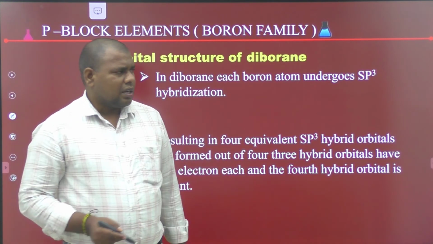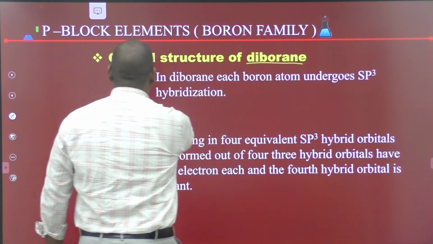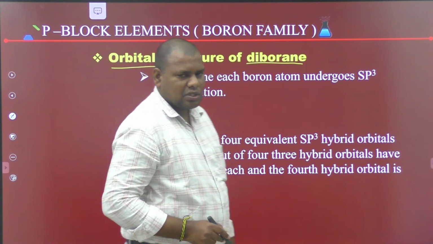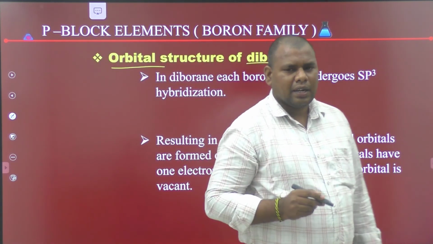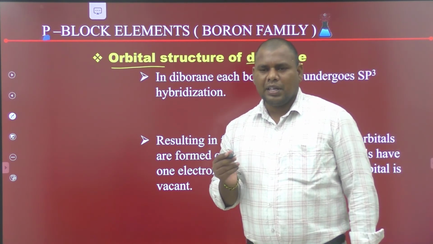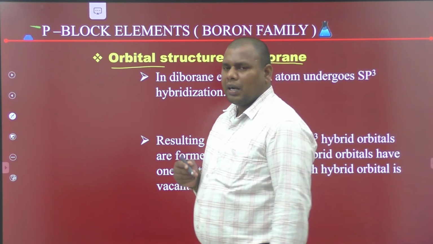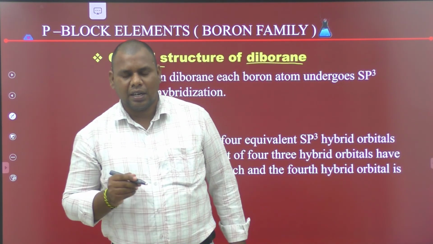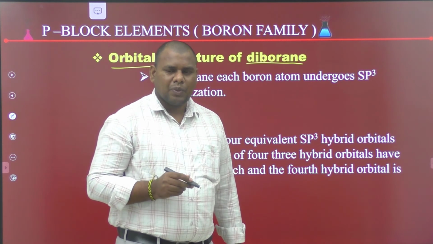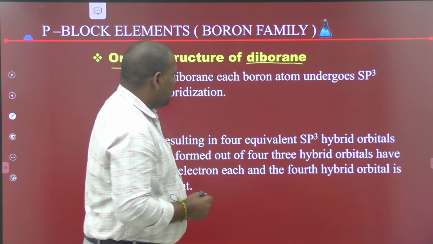Next, orbital structure of diborane. In diborane, each boron atom undergoes sp3 hybridization, resulting in 4 equivalent sp3 hybrid orbitals.